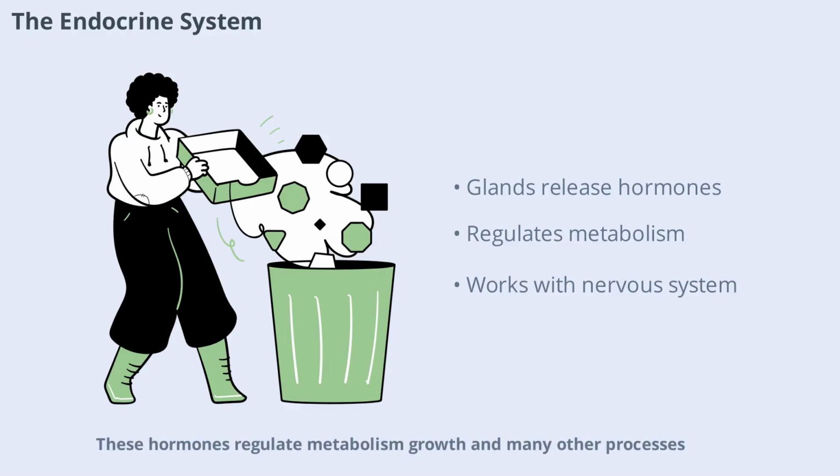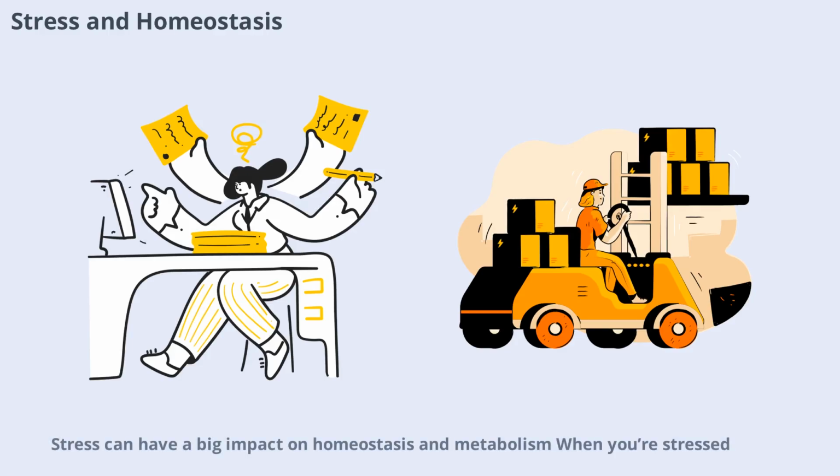The endocrine system is made up of glands that release hormones into your bloodstream. These hormones regulate metabolism, growth, and many other processes. The endocrine system works hand in hand with the nervous system to keep your body in balance, responding to changes quickly and efficiently.